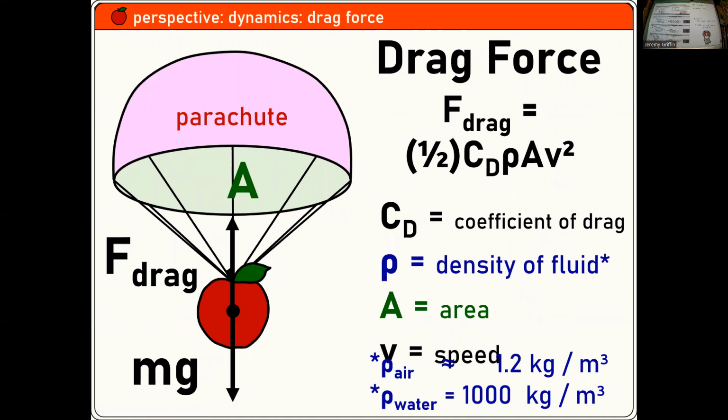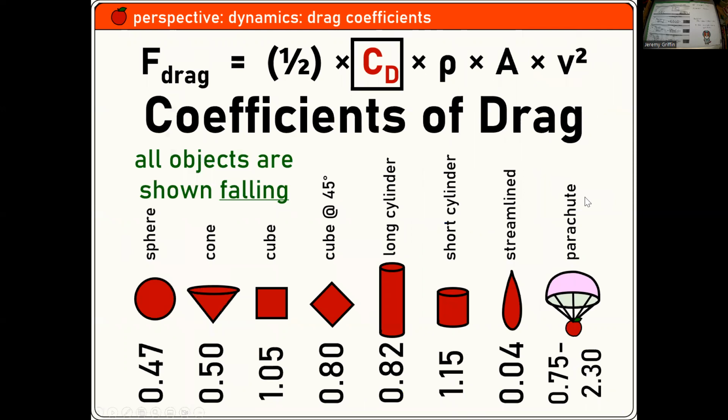I bet I could reach that terminal velocity faster with a parachute. Right? There's the equation for drag force. I think I took like 10 minutes one day to talk about this. Okay? By the way, here are different coefficients of drag for different shapes. So there you go. Get into that equation up there, drag force.